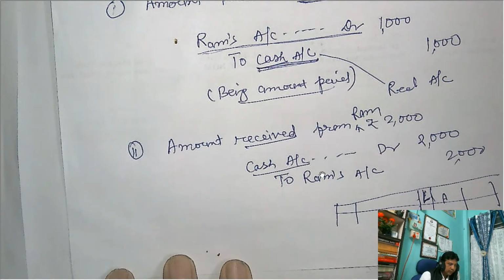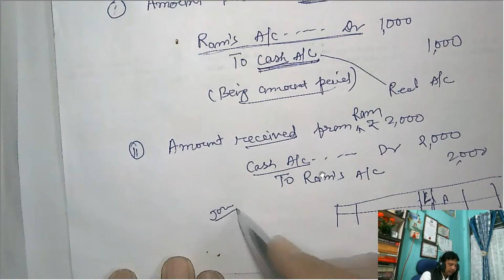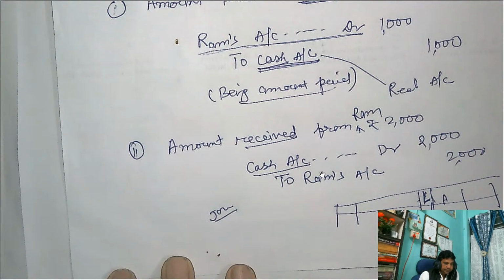There are two principal books, two main books in accounting. One is the journal, another is the ledger. From the journal, the ledger account is prepared.